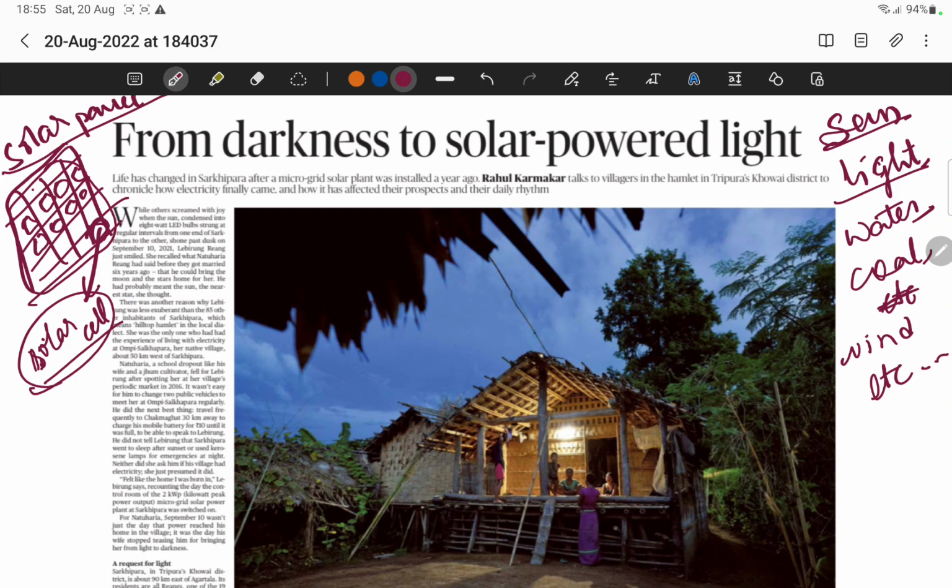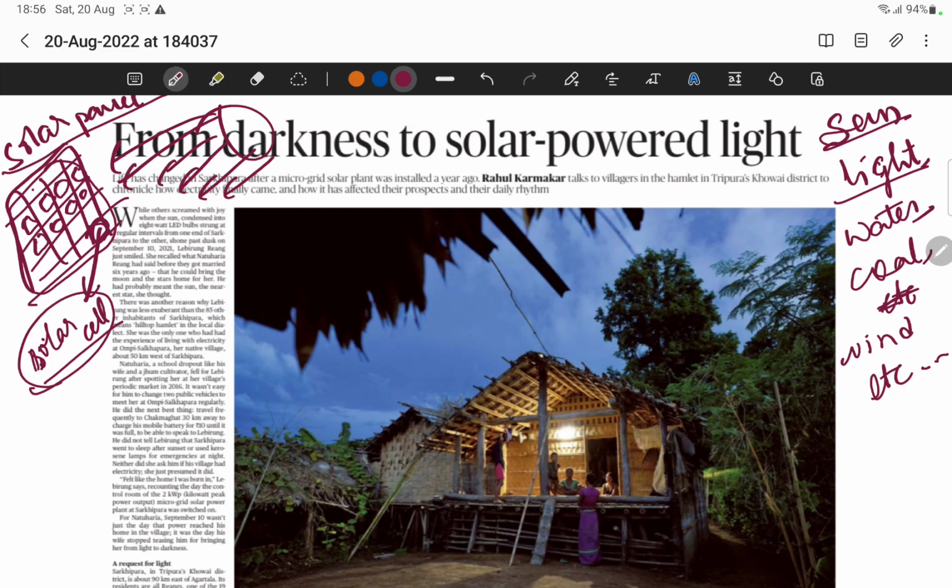Okay, so whenever sunlight falls on these solar panels, you might have observed in buildings, on the terrace of the building, you'll be having solar panels in some houses or some offices or some buildings. What they are used for? So whenever sunlight falls on these solar panels, so I have a sun here, the sunlight is falling on these solar panels, right?